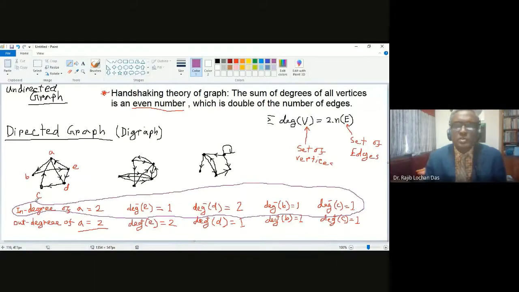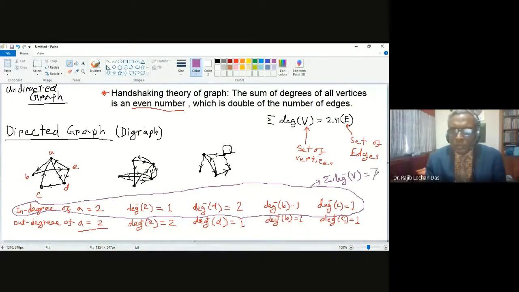So we are doing summation of all in degrees, that means degree minus of capital V. In this case, it is 2 plus 1 plus 2 plus 1 plus 1, so 7.